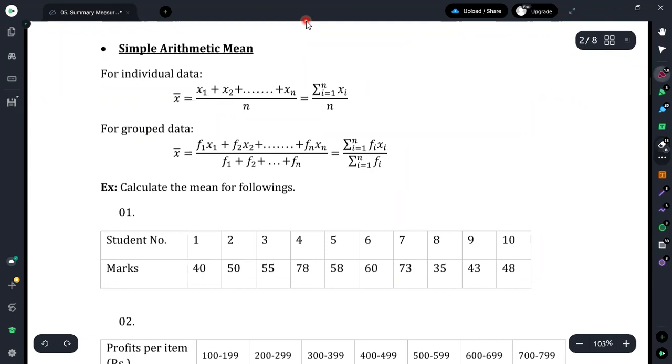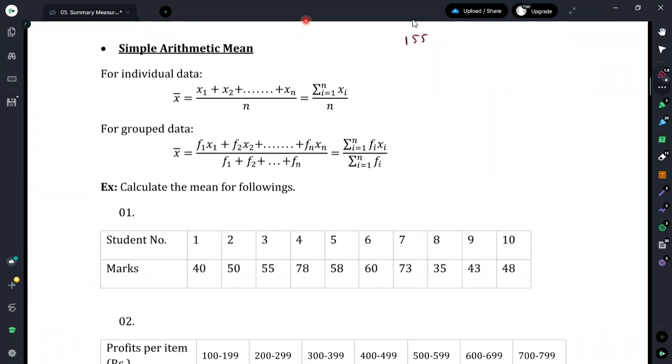Suppose the heights are obtained as 155, and the next person has the value 157, and another has the value 156. In a situation like this, we have obtained a single value for each individual. Therefore, we have data for individuals. For this type of individual data, we can obtain the simple arithmetic mean